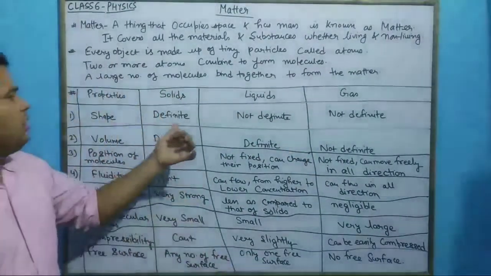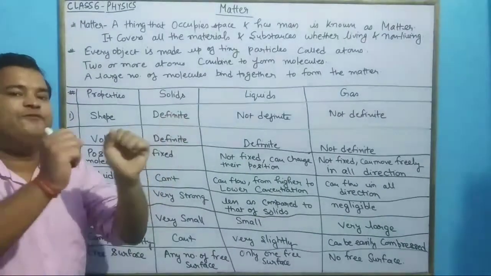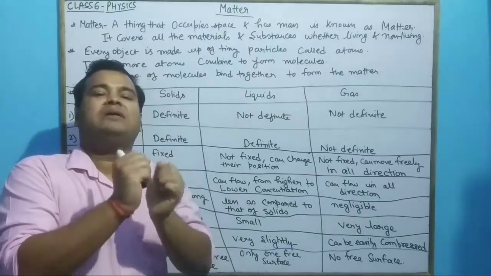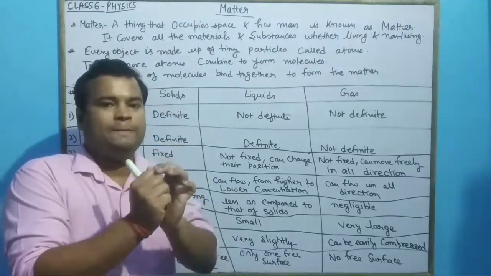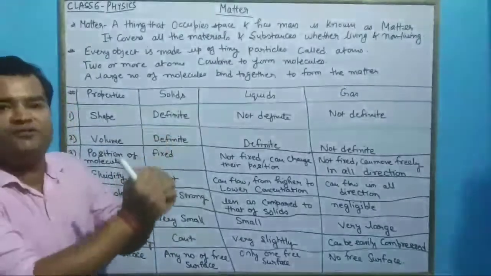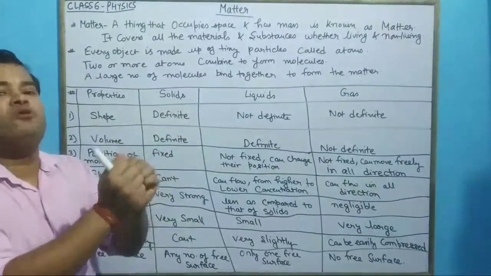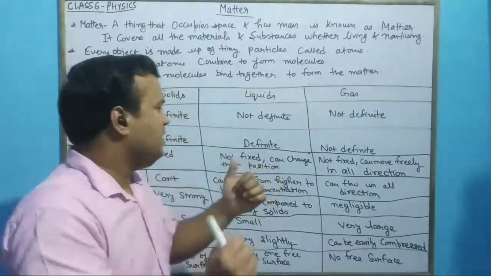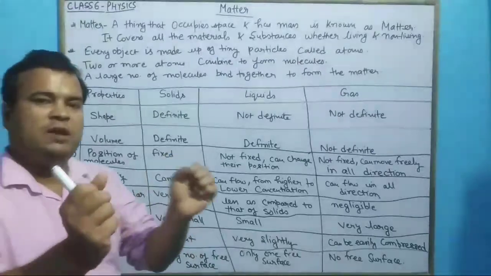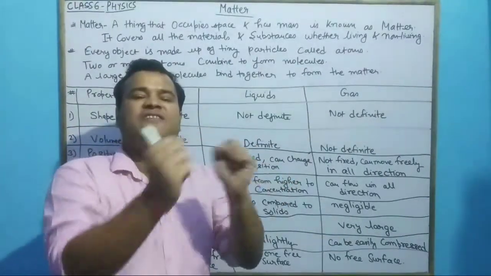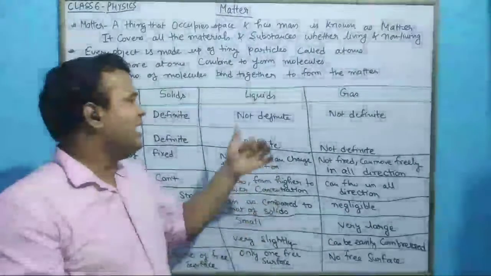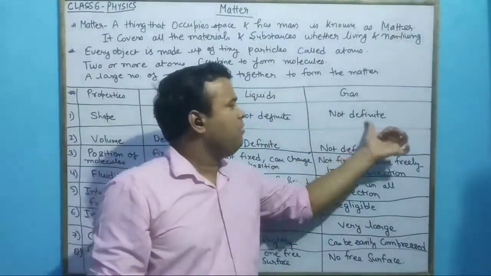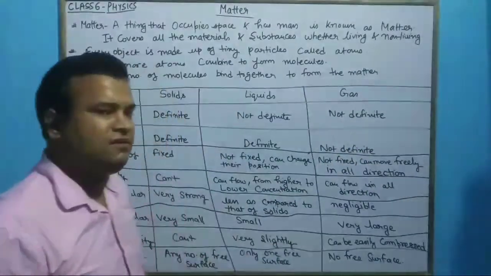The molecules of a solid are fixed. They can only vibrate to and fro about their mean position. Molecules are fixed, they cannot move freely. In liquid, the molecules have some intermolecular space between them, and they can change their positions, so we can say that their shape is not fixed, not definite. And gases have no definite shape.